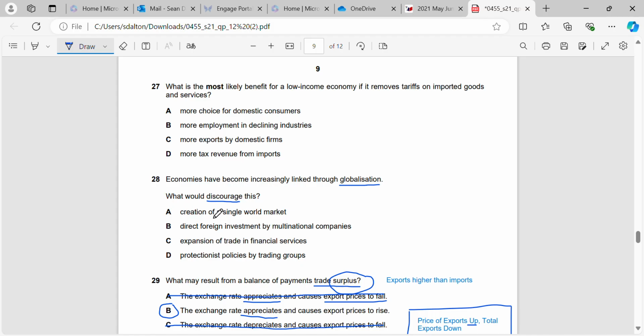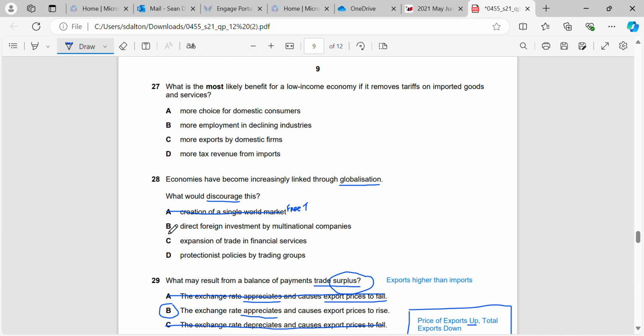So the creation of a single world market, that's going to be wrong, because what that's essentially going to do is allow for free trade, right? And what we know about free trade is that free trade is actually going to increase globalization. If we can export and import freely between different countries, then that's going to increase our connections with those other countries.